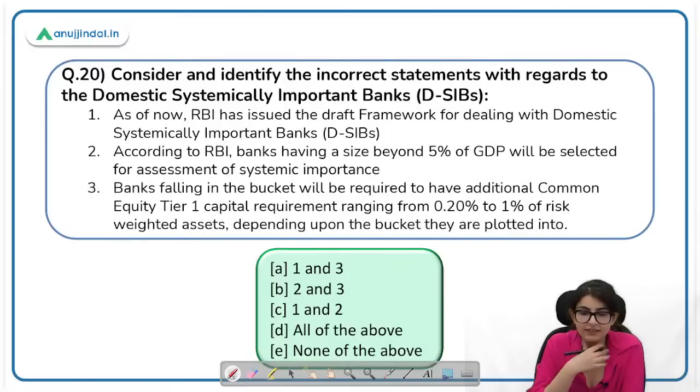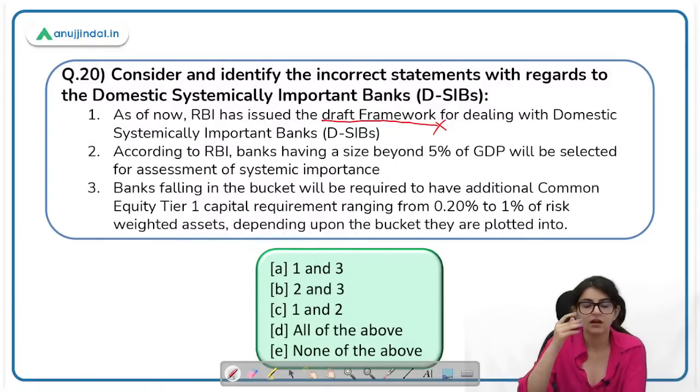Consider and identify the incorrect statement with regard to domestic systemically important banks. As of now, RBI has issued the draft framework for dealing with domestic systemically important banks. So here the statement is saying RBI has issued a draft framework. However, there is a framework going on since 2015. So this is an incorrect statement. According to RBI, banks having size beyond 5% of the GDP will be selected for assessment of systemic importance.